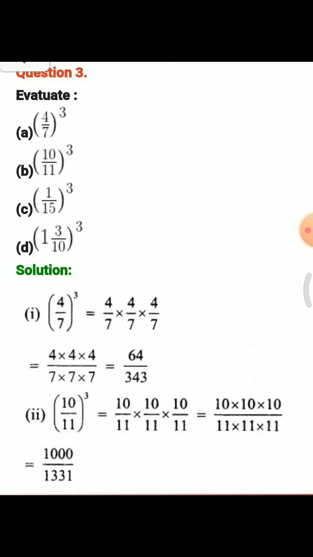343. If that's clear. Next is (10/11) to the power 3 equals 10/11 times 10/11 times 10/11. So 10 times 10 times 10 over 11 times 11 times 11. After that you multiply in a simple way, 10 times 10 is 100, times 10 is 1000, over 11 times 11 is 121, times 11 is 1331. Okay students. So next question you do by yourself.